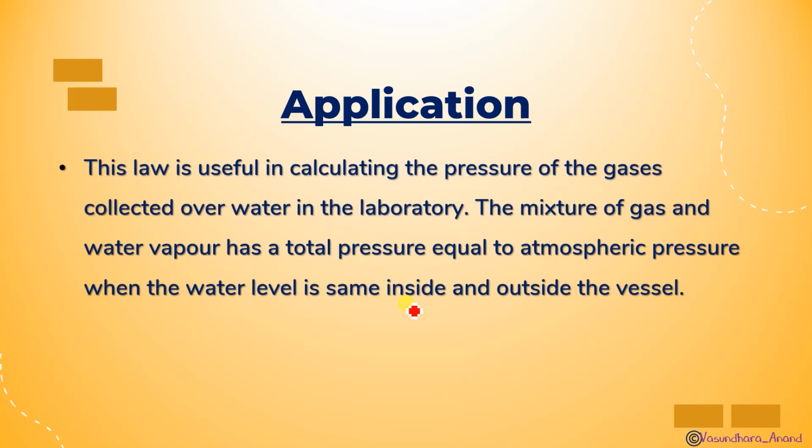This law is useful in calculating the pressure of the gases collected over water in the laboratory. Be careful: how do we collect gases? We collect the gases over water. The mixture of the gas and the water vapor has a total pressure equal to atmospheric pressure. In that case, the gas and the water vapors together have a total pressure that is considered equal to atmospheric pressure, when the water level is the same inside and outside the vessel. That is the condition.